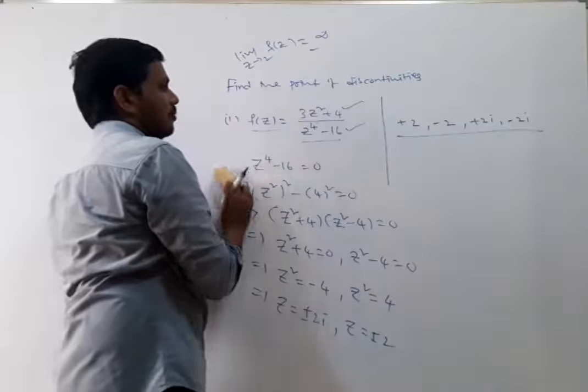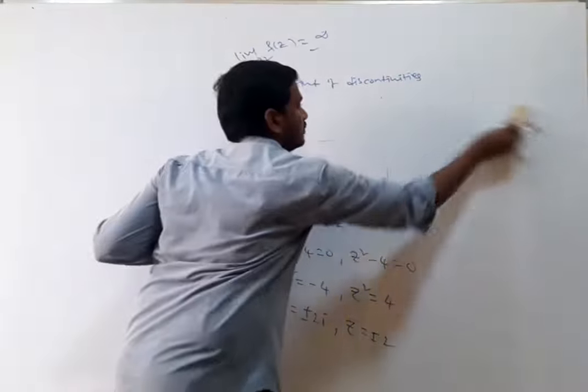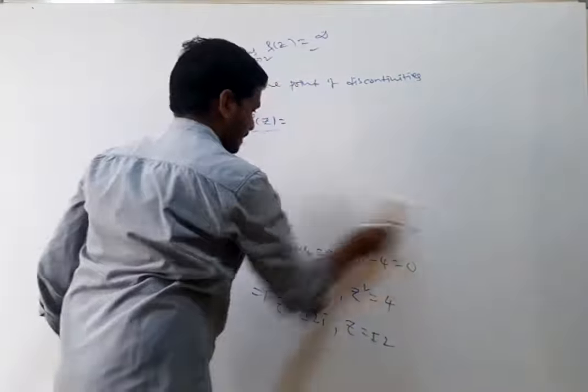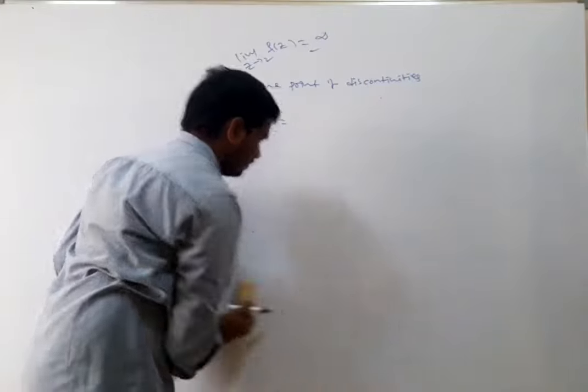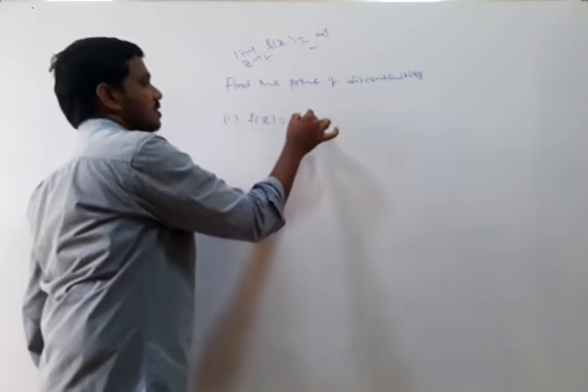Next, the second example: f of z is equal to cos z.